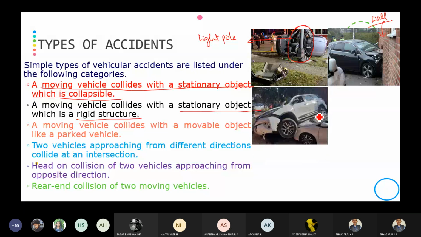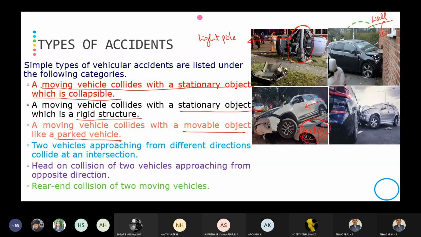Next one is a moving vehicle collides with a parked vehicle. So here this is the parked vehicle, and this is the vehicle which is coming in the direction and colliding with the parked vehicle. That is a moving vehicle collides with a movable object like a parked vehicle. So the first two are stationary objects and this is a movable object.